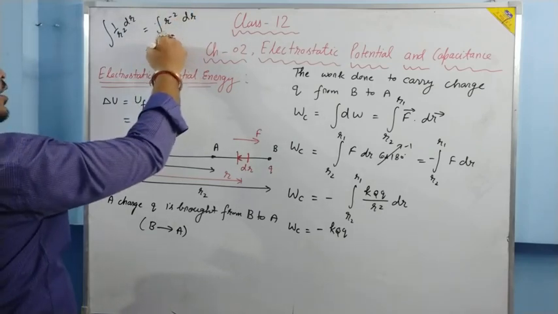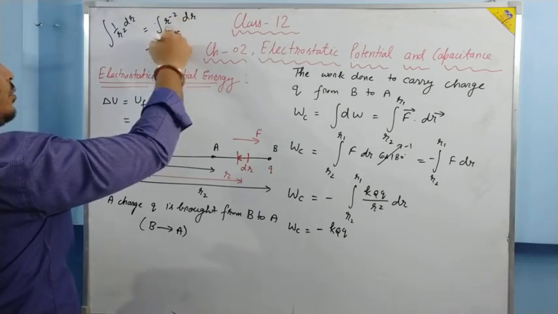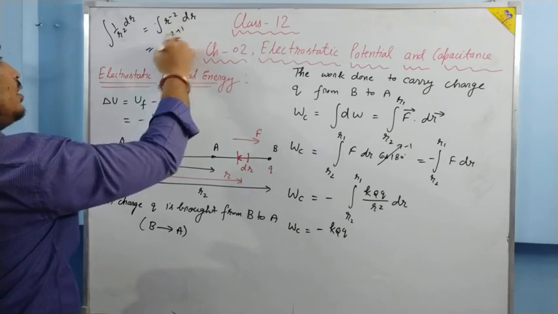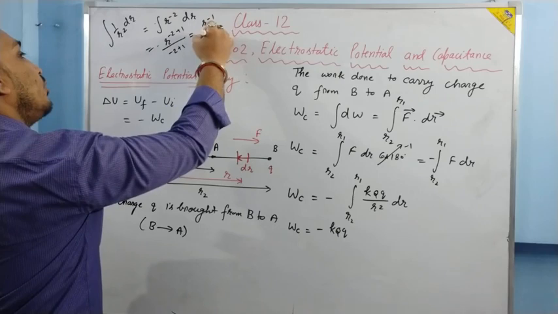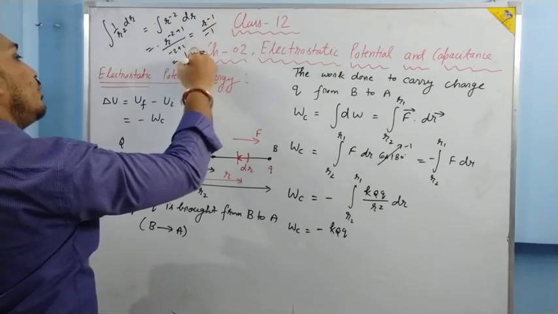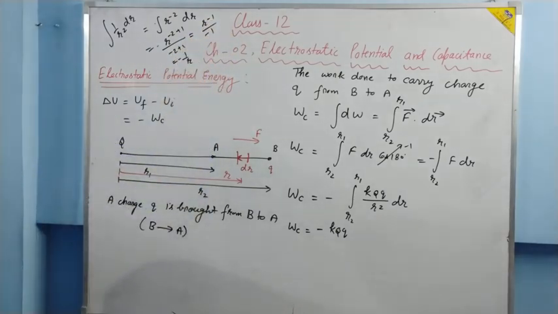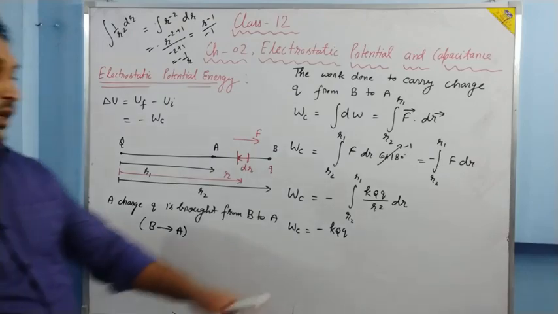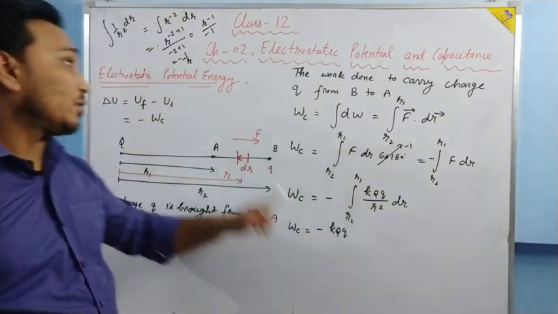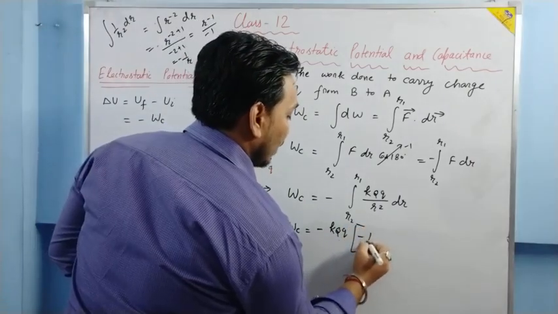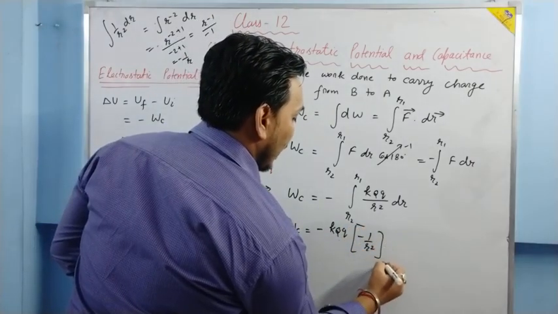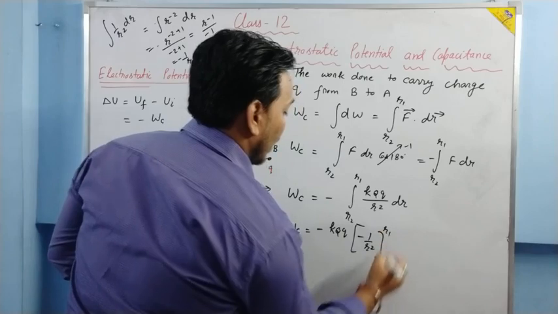When we integrate it, we have R to the power minus 2 plus 1 upon minus 2 plus 1. It becomes R to the power minus 1 upon minus 1, that is minus 1 by R. So integration of 1 by R square is minus 1 by R, from R2 to R1.